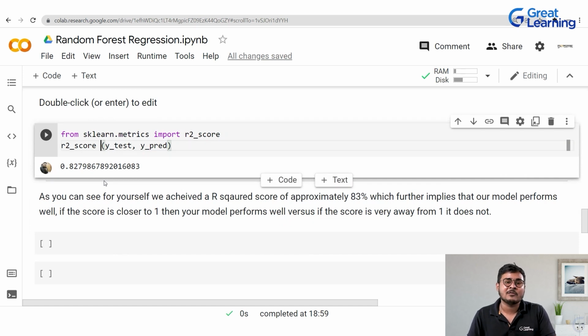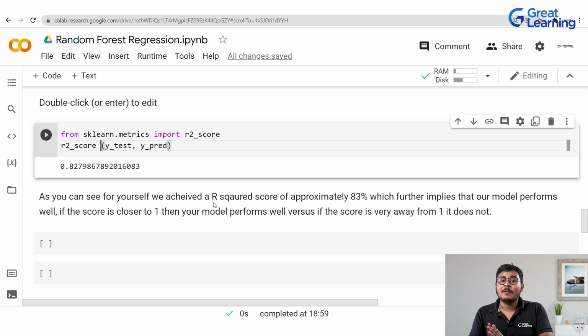Rounding it off, you have a score of around 82.7%, which approximately tells you that we have achieved an R squared score of approximately 83%, which further implies that our model performs well because your score is very close to 1. Right. And if this score would have been somewhere around 50% or 60%, then that would have been a matter of concern for you as an analyst or a data scientist or a machine learning engineer.